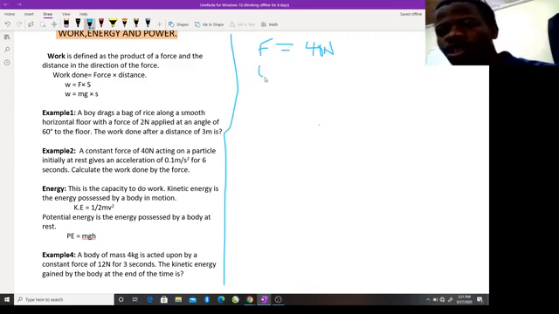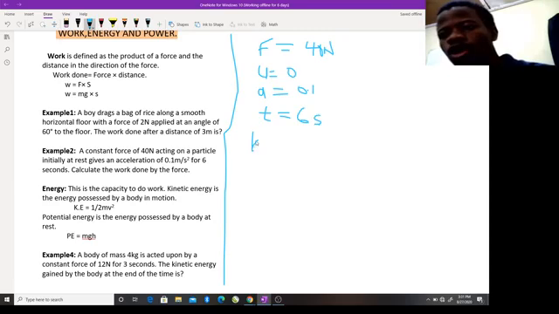Under your knowledge of motion, that means u is 0. It gives an acceleration, a, of 0.1 meters per second squared for 6 seconds. Time is 6 seconds.